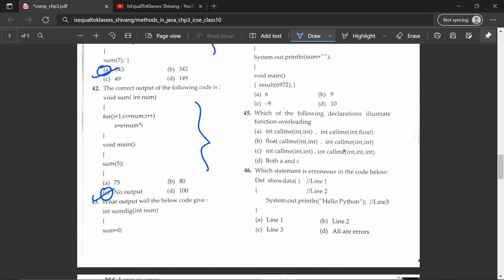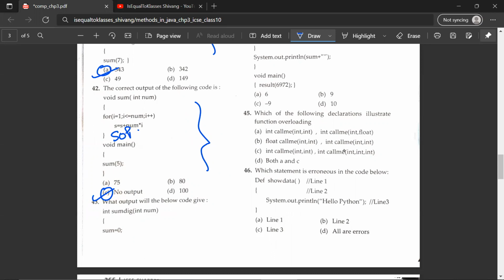Now, why will it be no output? Because there is no SOP given over here. If you would have given SOP, then it would have been compiled and the output would have been displayed on the terminal window. But because you can't see System.out.println anywhere in this program, the output won't be printed.